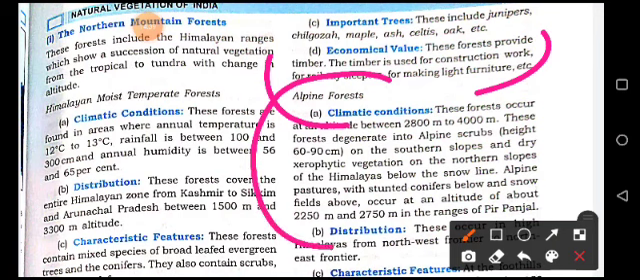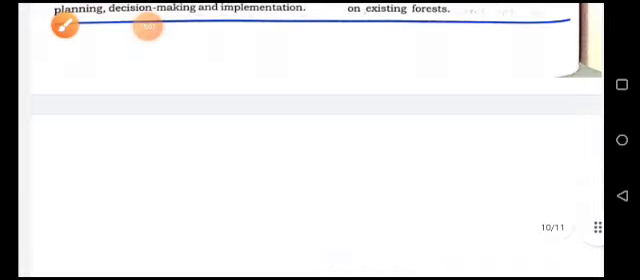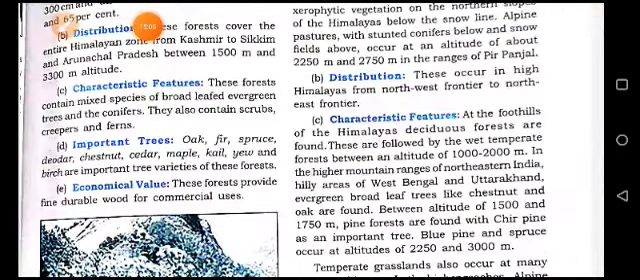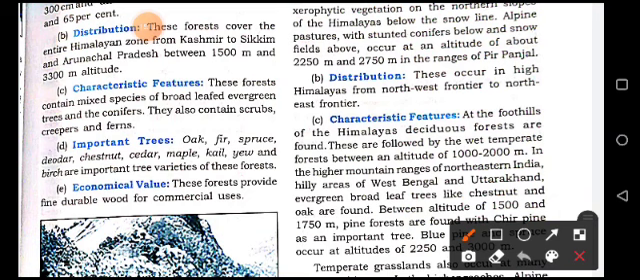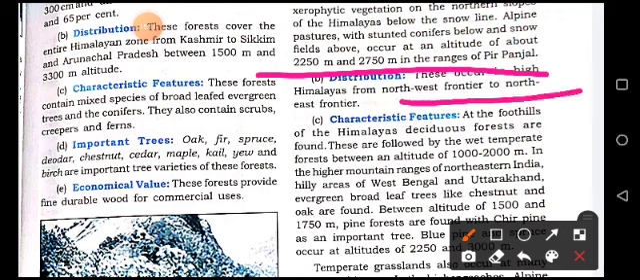And the alpine forest, the climatic conditions are altitude between 2800 to 4000 meter, and these forests degenerate into alpine, height 60 to 90 meter. And dry xerophyte vegetation on the northern slopes of the Himalaya. And the altitudes are about 2250 meter to 2750 meter in the ranges of Pir Panjal. Distribution: northwest frontier to northeast frontier.